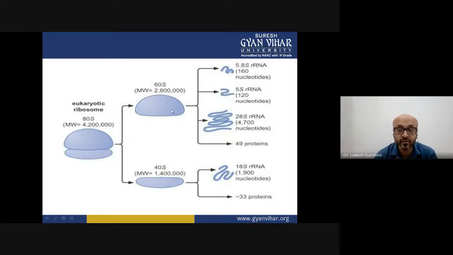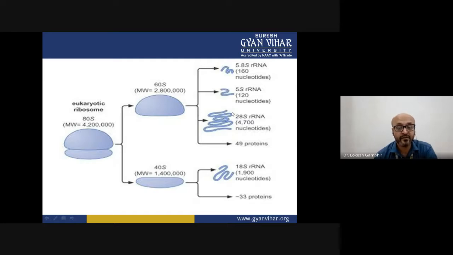Now, in this large subunit, what are the constituents? There are almost 49 different proteins present along with 3 types of rRNA molecule in the large subunit. What are those 3 types? One is 5.8S, 160 nucleotides. Another is the same conserved one as in prokaryotes, that is 5S with 120 nucleotides. So you see in evolution from prokaryote to eukaryote, there is a molecule which is highly conserved, has not changed, that is 5S ribosomal RNA, of 120 nucleotides.